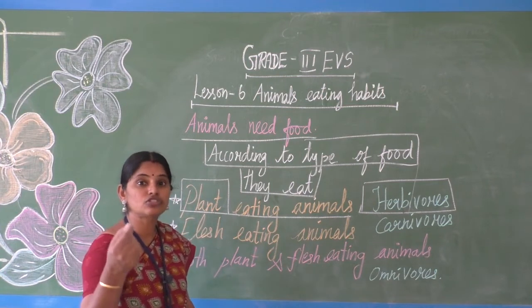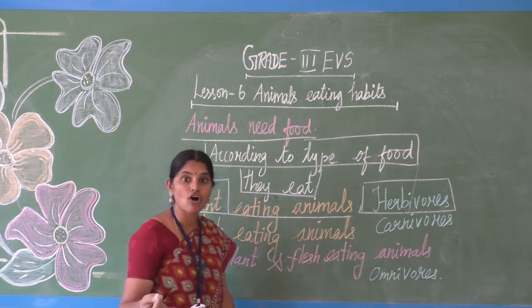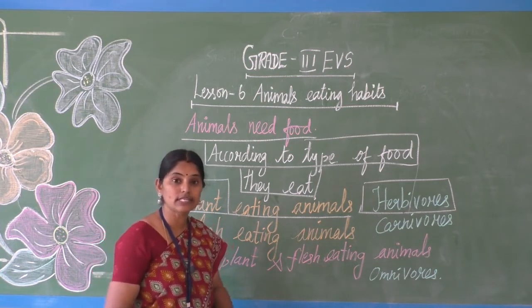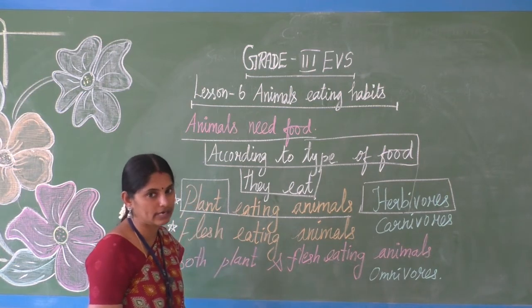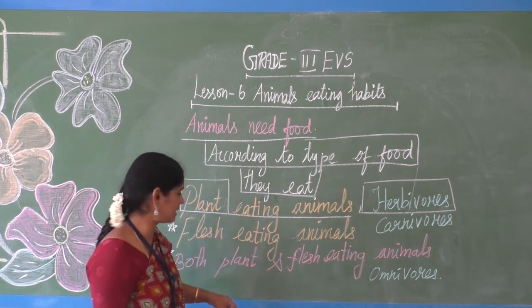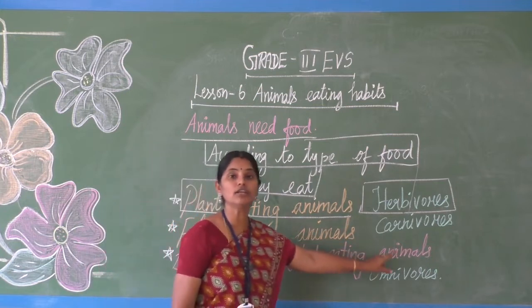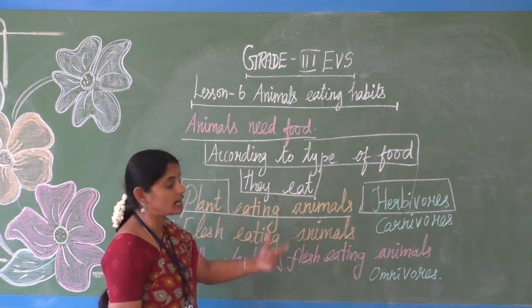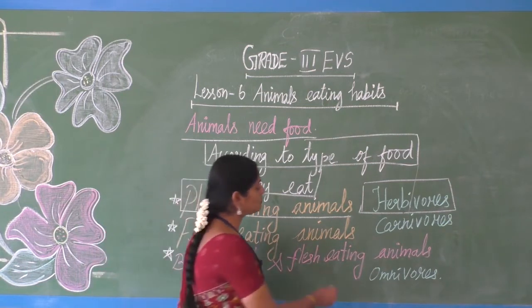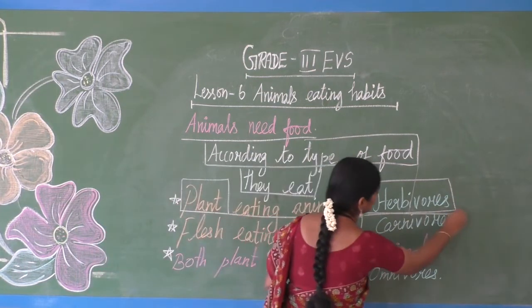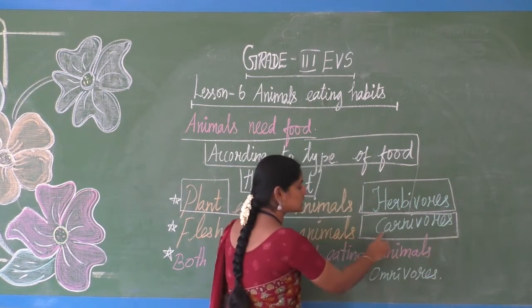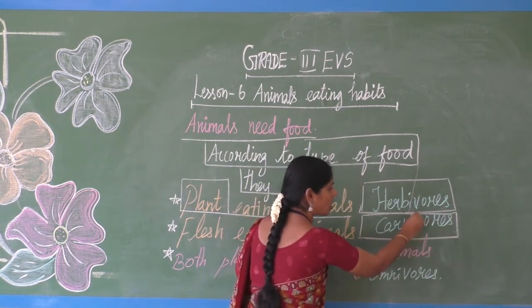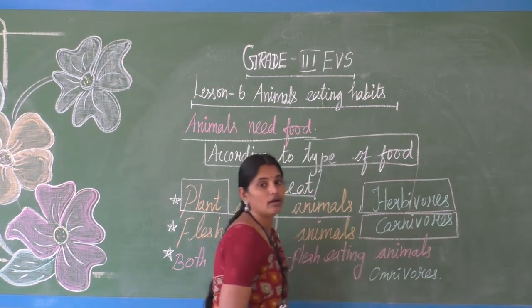Then flesh eating animals: tiger, lion, cheetah, fox, and all. You can see they eat only the flesh of other animals. Those group of animals are named under the group name carnivores. C-A-R-N-I. Carni means flesh.